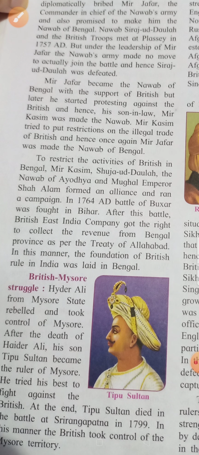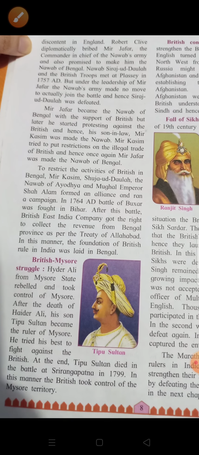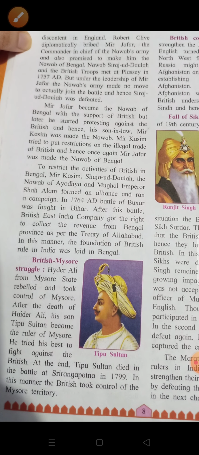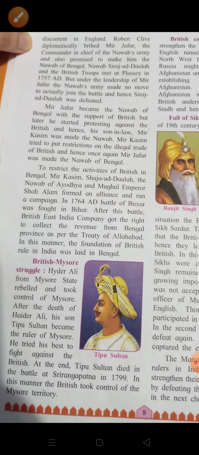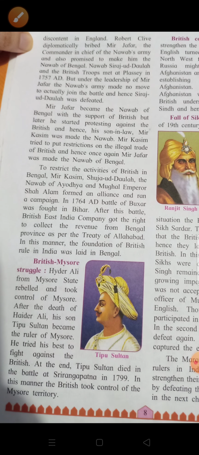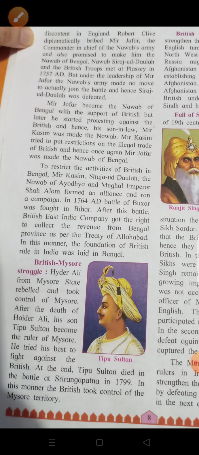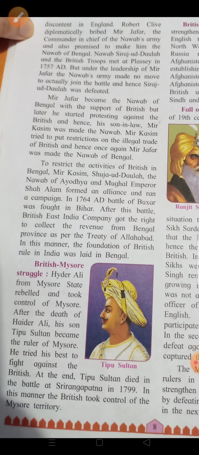Okay, Mir Jafar became the Nawab of Bengal. Now, Mir Jafar, who is a commander-in-chief of the Nawab's army, became the Nawab of Bengal with the support of British. Okay, but later he started protesting against the British.